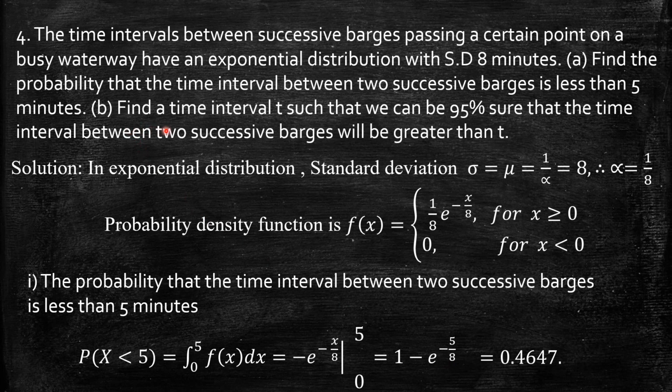Now see the second question. The second question is not the routine what we have taken so far. Here they have asked the time interval t such that we can be 95% sure that the time interval between two successive barges will be greater than t. That means the probability is already given, and I want to find in what time interval this will occur.